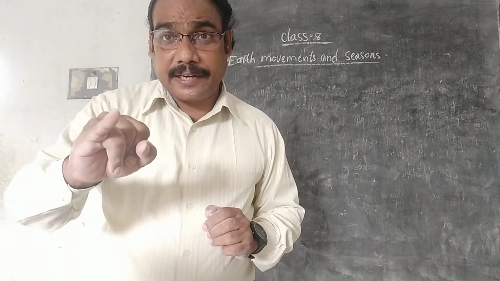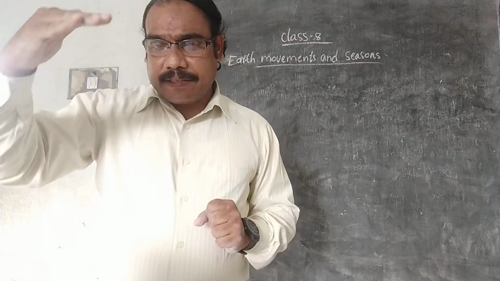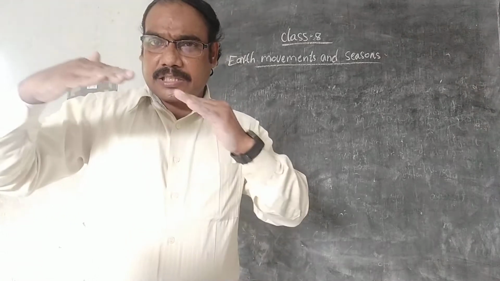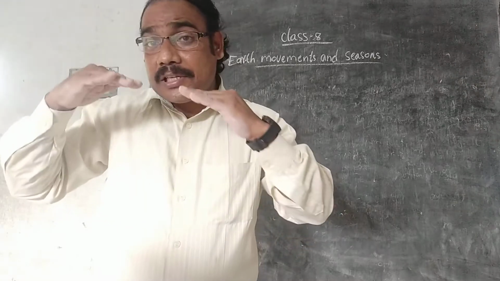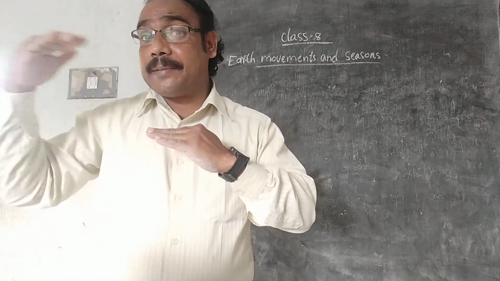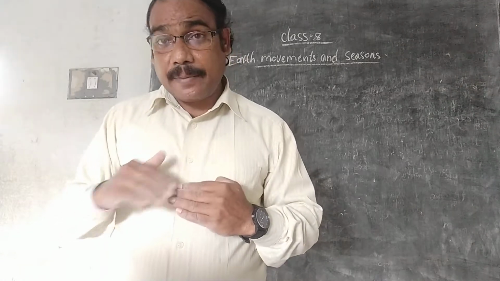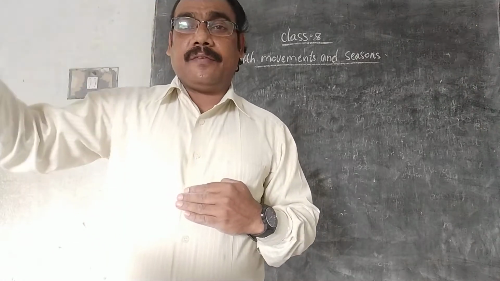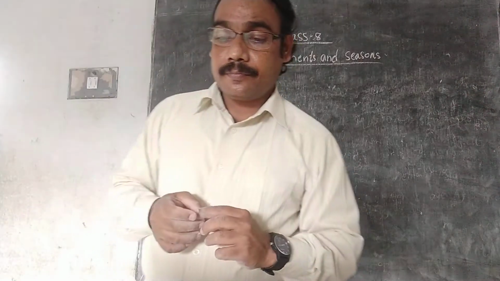This is the pattern in all places in the south of the equator. Okay, did you understand? Not only in this country. South of the equator, equator's south side, which countries are there? All these countries are having the same thing. Clear? When we are having summer, they are having winter. When they are having winter, we are having summer.